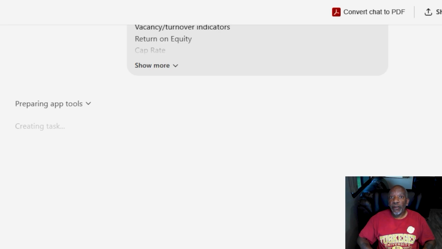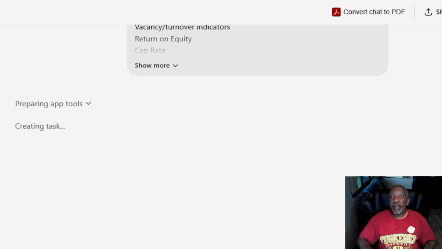When you add all of that data together, along with how much I have in equity on each property and how much I owe on each mortgage on each property, I am hoping that ChatGPT will be able to write a script and tell me exactly what this is. Now, the last time it took 5 minutes. I'm going to check and see if it's done because it looks like it's done. No, it is still working because it says creating the task.